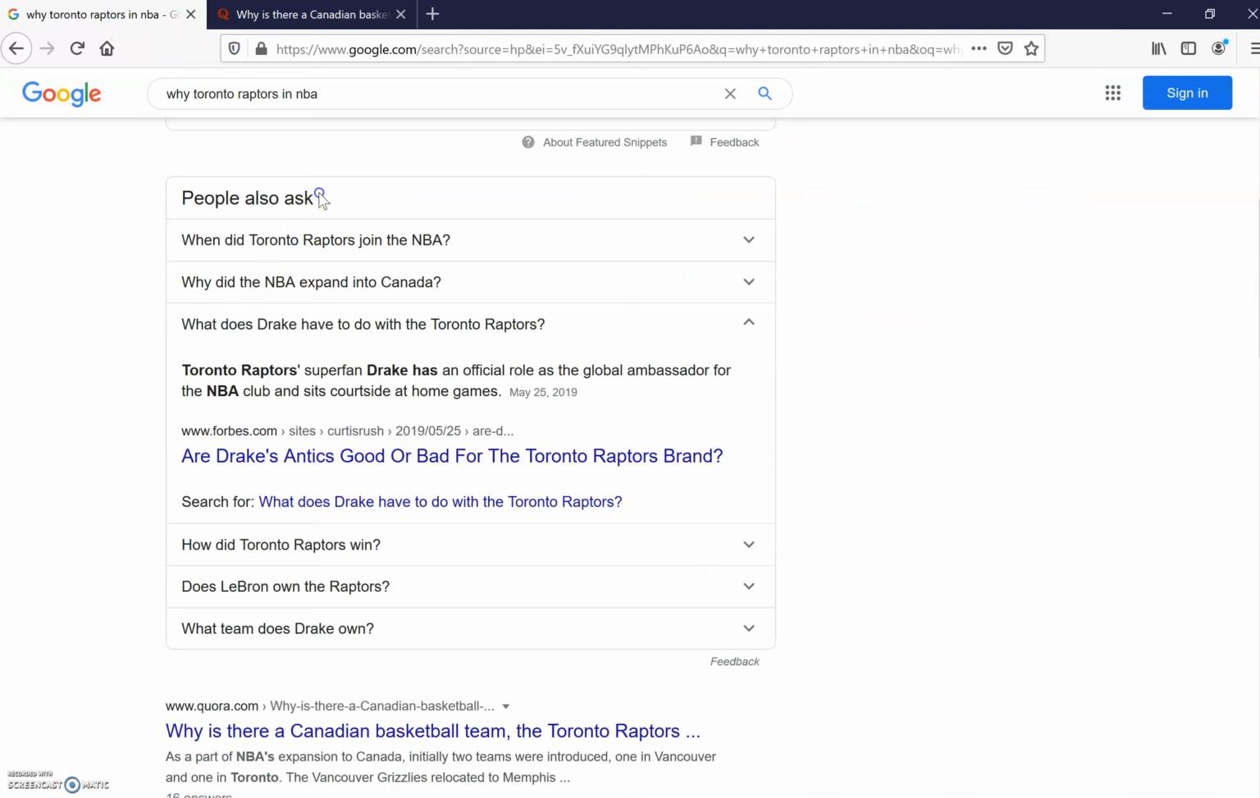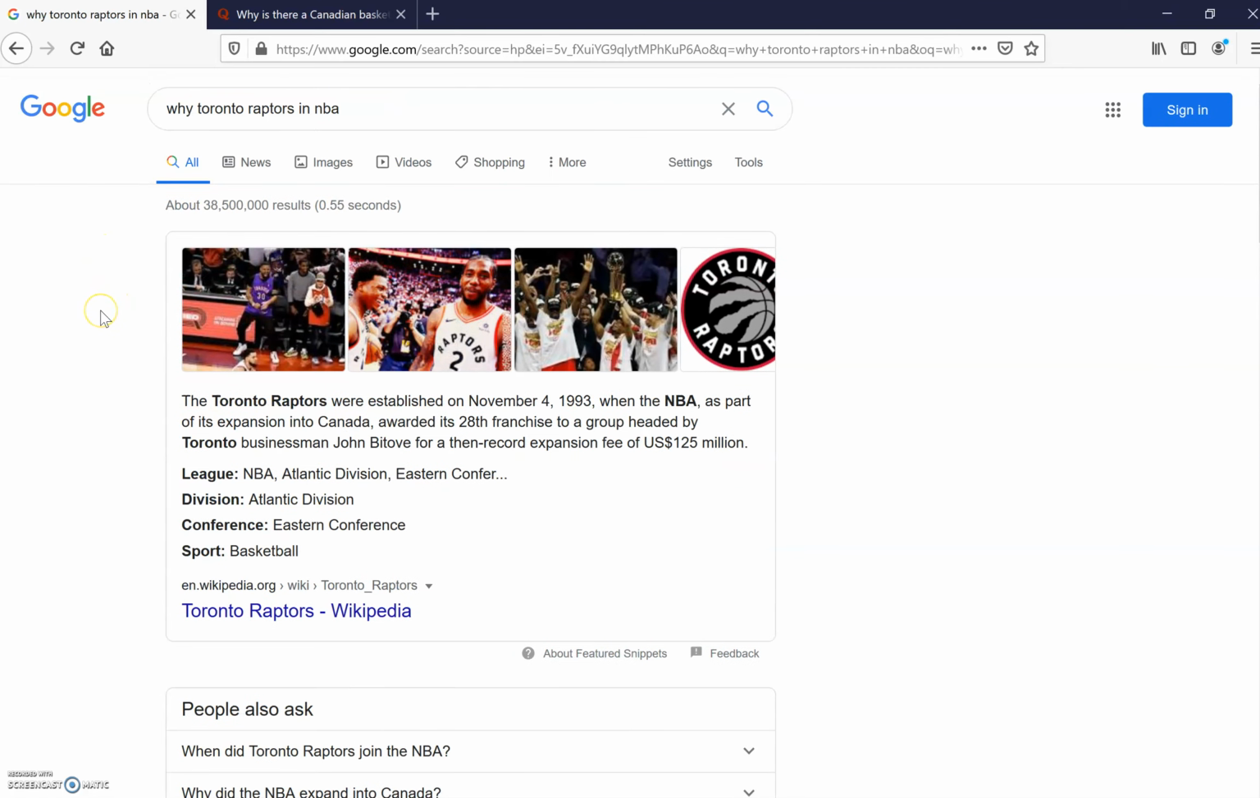Second thing is look at the people also ask. Go through this, see if it makes sense to cover on your page. And then finally also look at essentially how someone might be searching on this topic. So again, even though Wikipedia is the first answer and you sort of get an answer right here, it was just an expansion back in 1993 and the first season was 95. There's a lot more that you can cover on this topic.